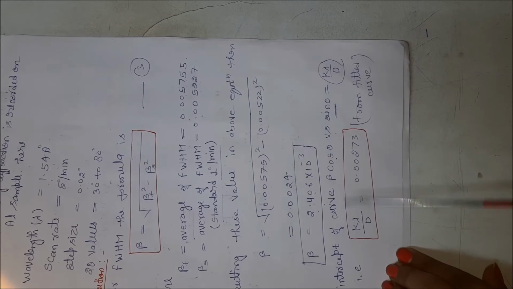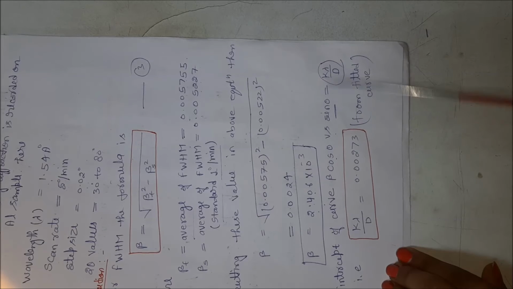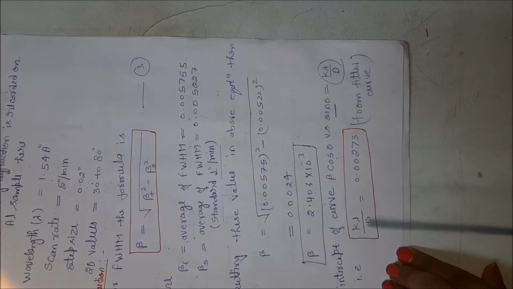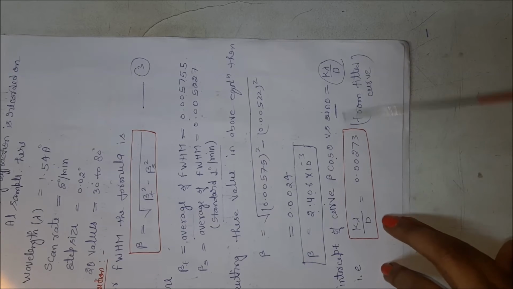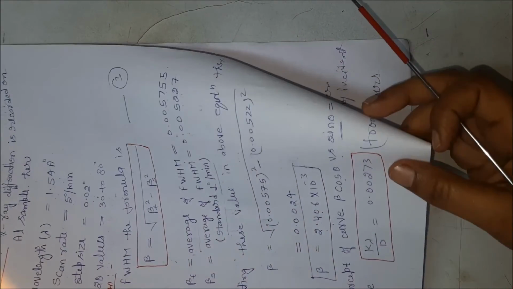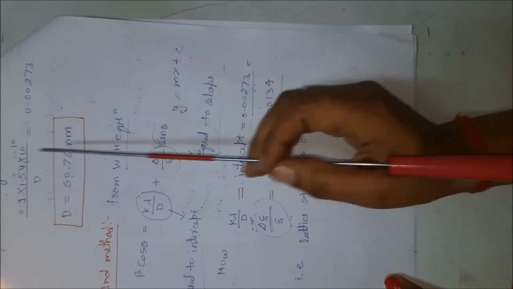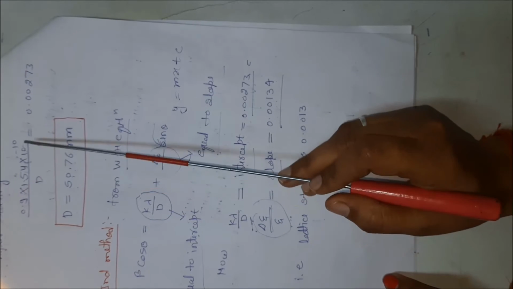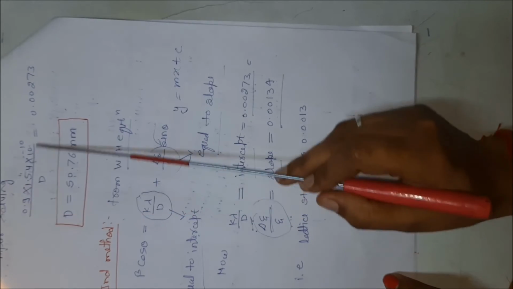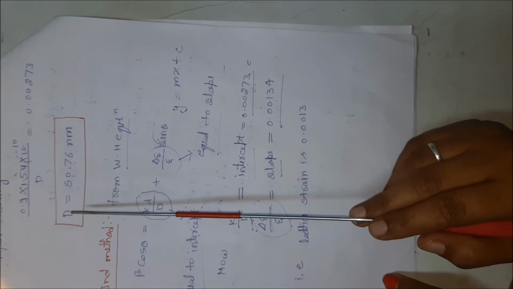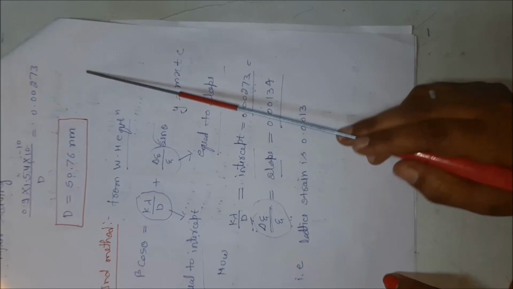The intercept of the curve beta cos theta versus sin theta is equal to k lambda upon d in the Scherrer formula. This means that k lambda upon d equals 0.00273. Now, putting the values of k and lambda, where k is 0.9 and lambda is 1.54 into 10 to the power minus 10, we can calculate d. After calculation, we get the crystallite size as 50.76 nanometer.